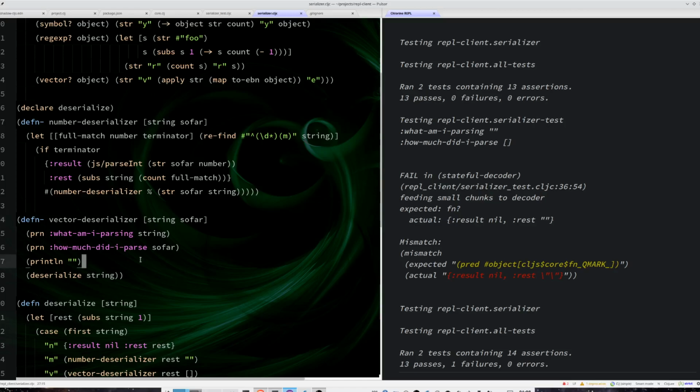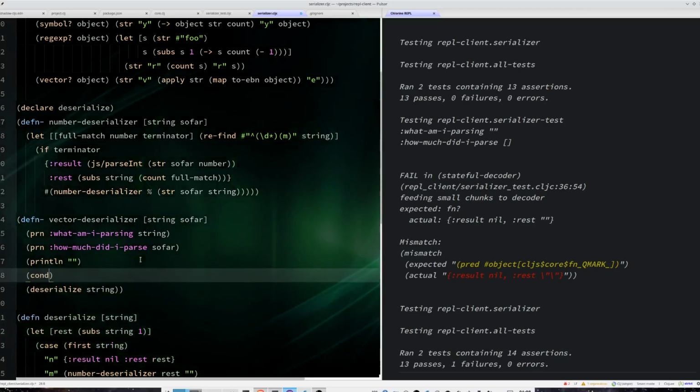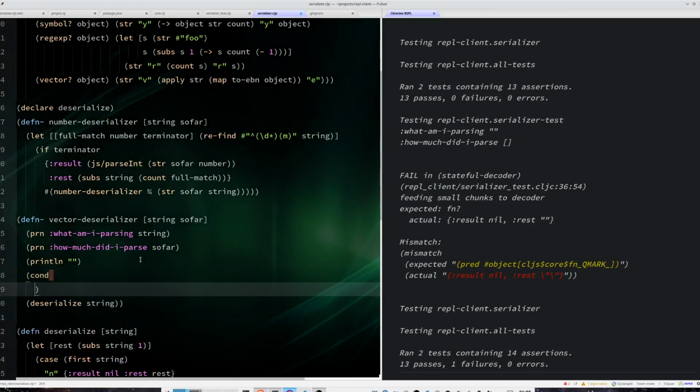So the first thing that I want to do is to add a conditional, and first thing I want to see if the first element of this string is an ending vector, basically the terminator. And if it's the terminator, then I am going to return how much I parsed so far.